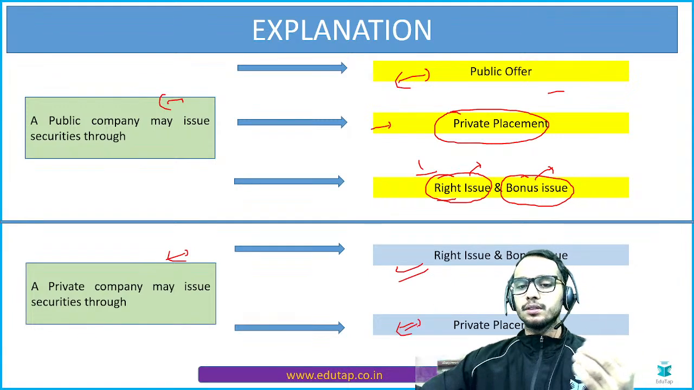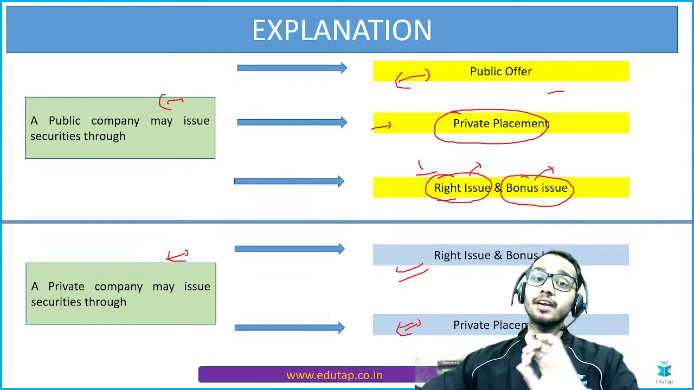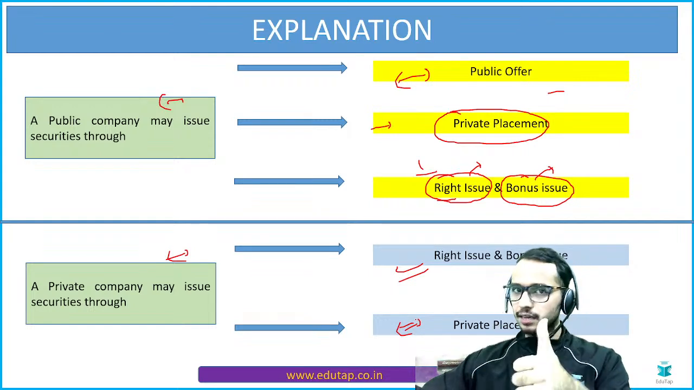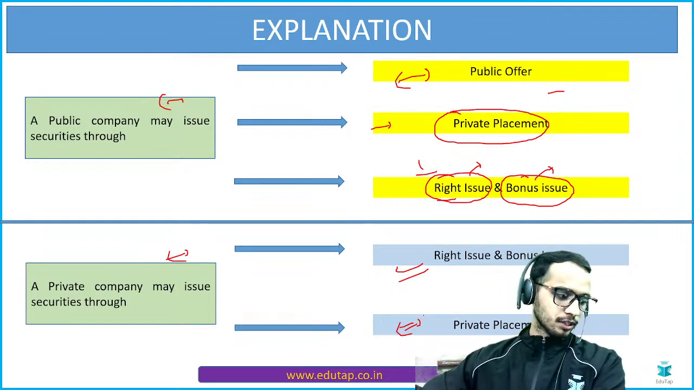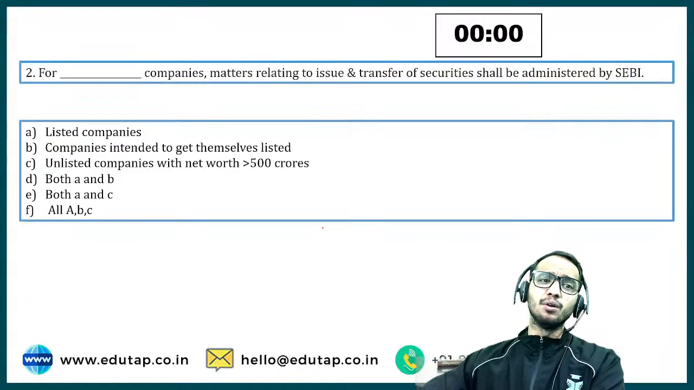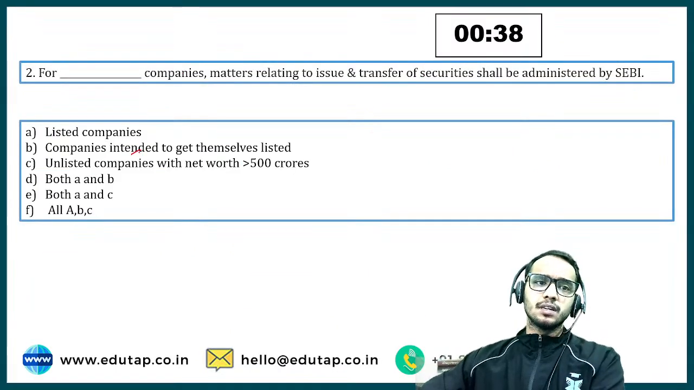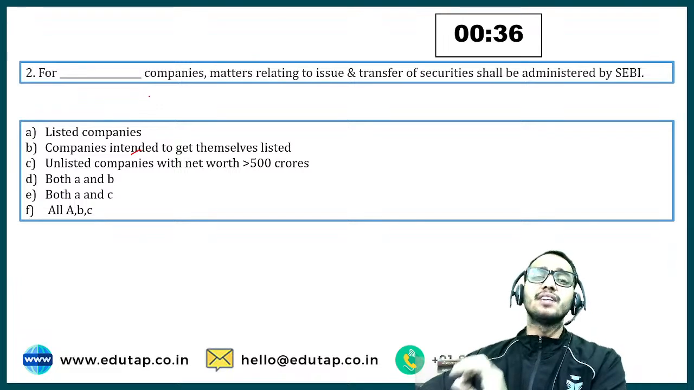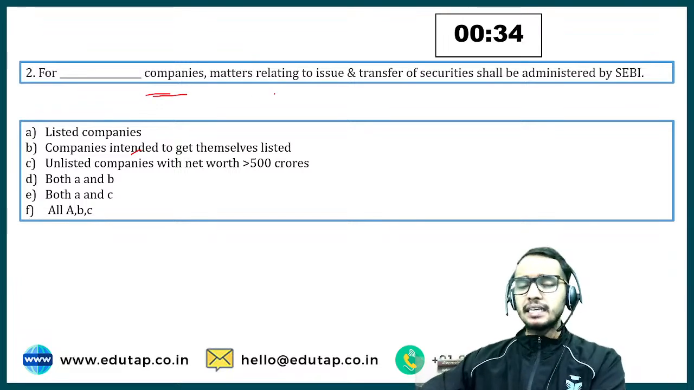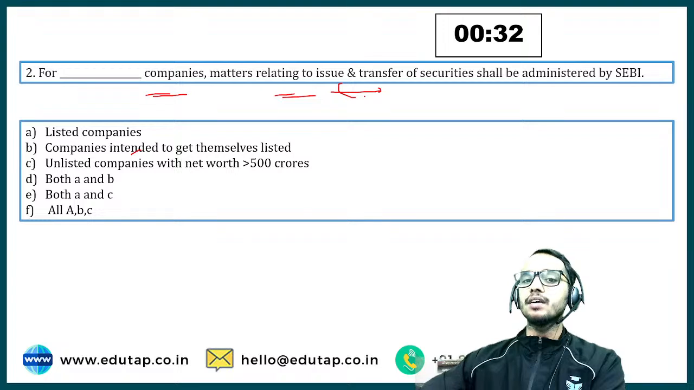Plus, they can issue through private placement, but not through the public offer, right? Clear? Everyone is clear about this. Okay. Now, second question. For dash companies, matters relating to issue and transfer of securities shall be administered